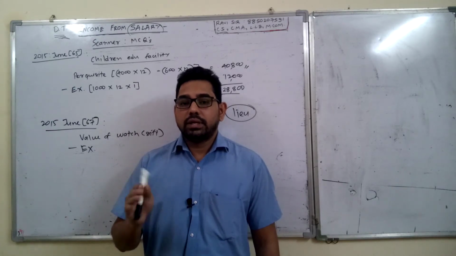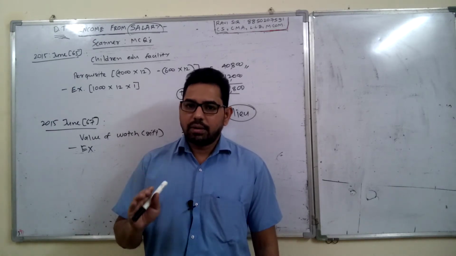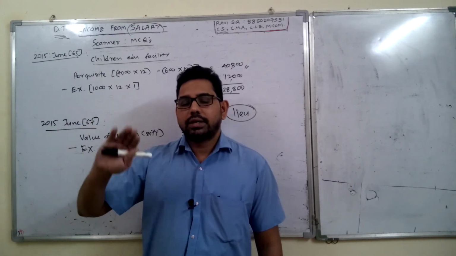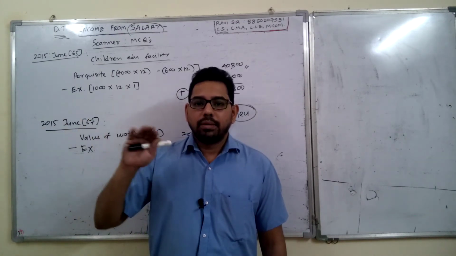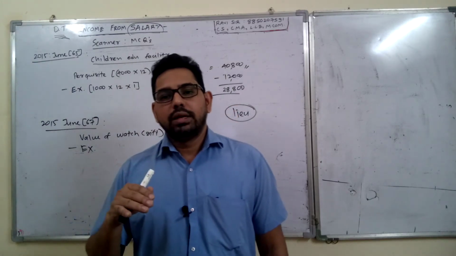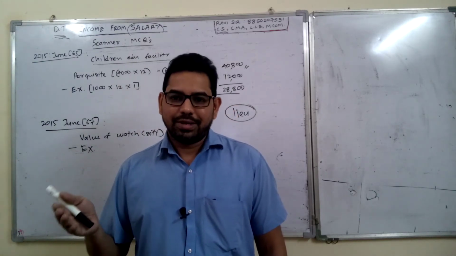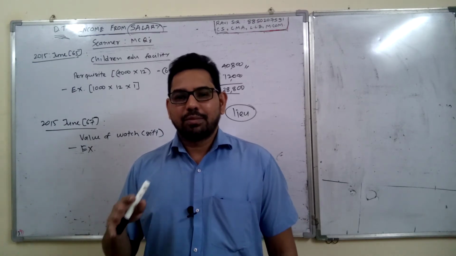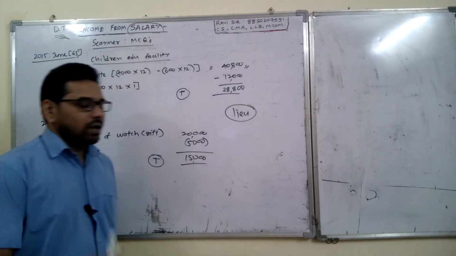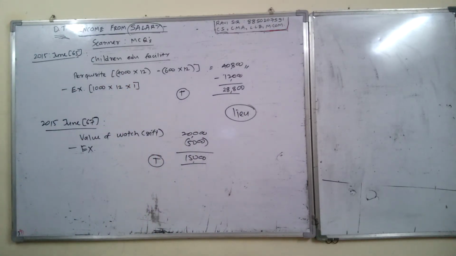But if it is received by an employee, it is taxable under income from salary. If it is received by the company, it is taxable under income from business. And if it is received by a person who is not an employee, then it is under income from other sources. So there are three parts. All three I will explain in detail when we do the chapter income from other sources. So write down income from other sources, that time we will solve it.